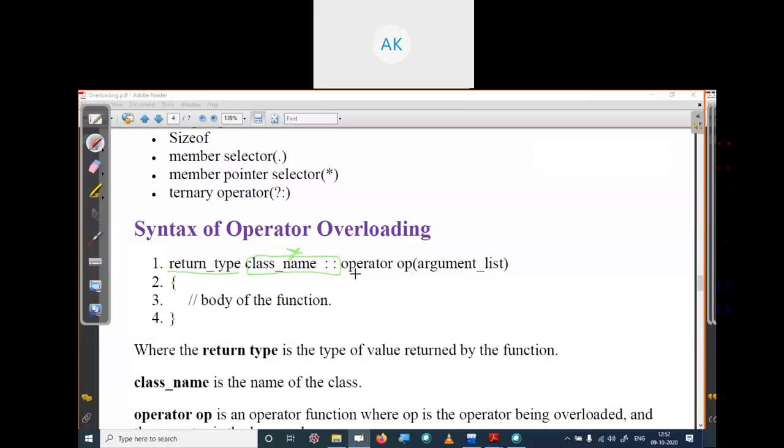Okay, then your operator keyword is operator, then whichever operator you use, so we are overloading plus, then you write plus, argument list, curly braces close, and the body of your function. The syntax is very simple.